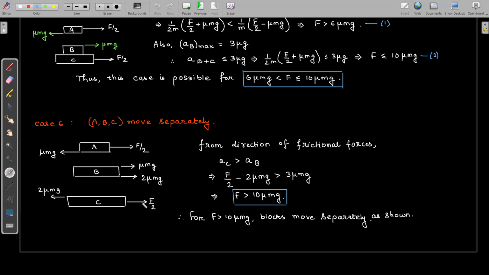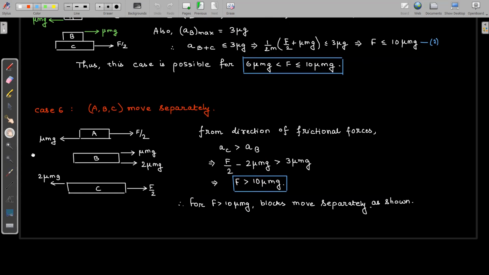So if the acceleration of C is to be written, the net force will be F by 2 minus 2 mu mg divided by the mass of C, which is m. And the net force on block B will be 3 mu mg divided by m. So the m term in the denominator of this inequality gets cancelled out, and we get the value of force F as greater than 10 mu mg.